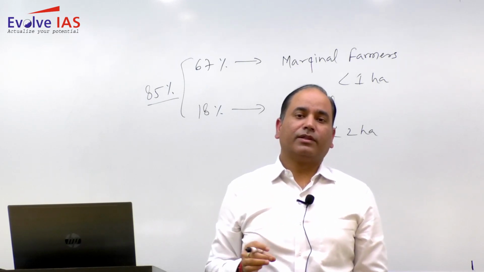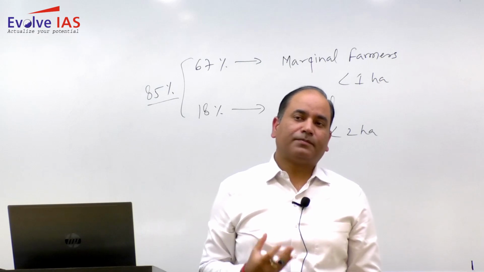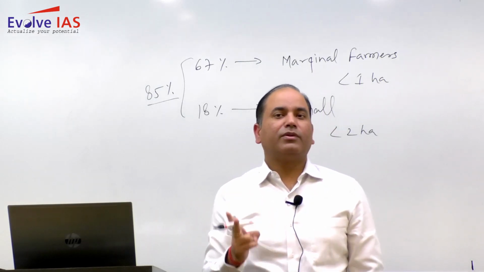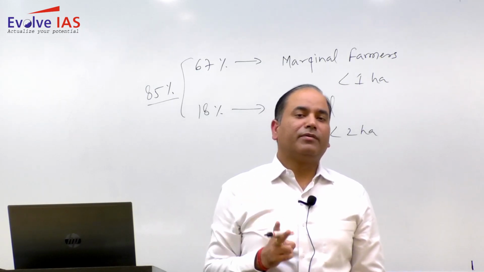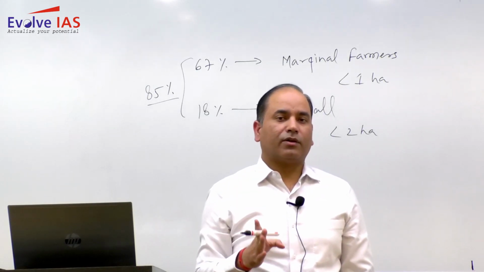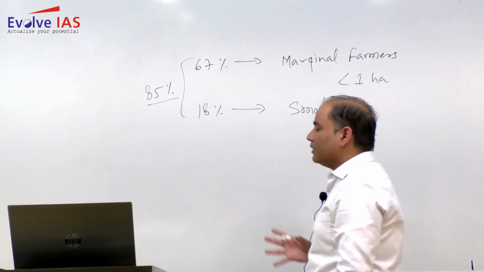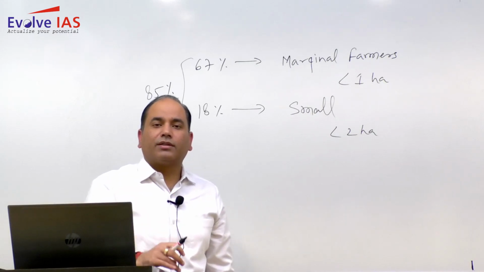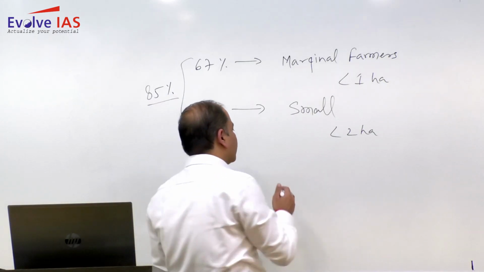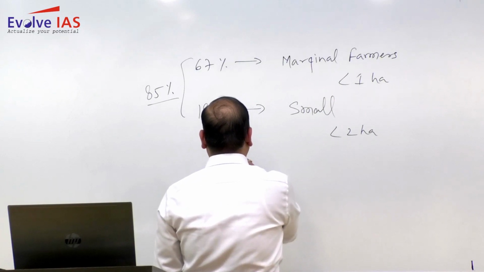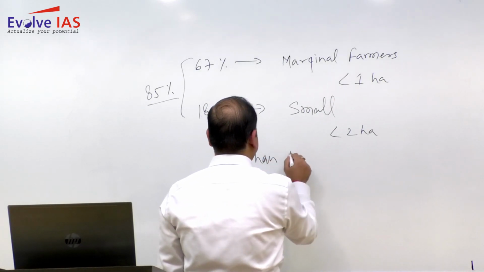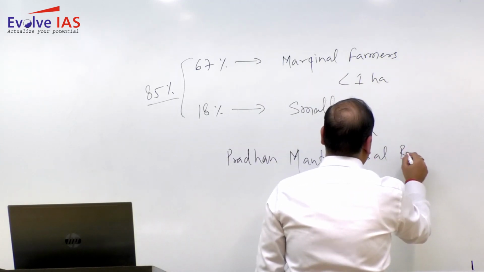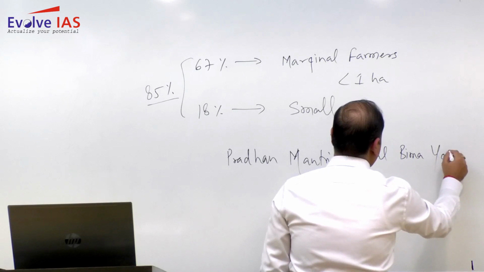Within the backdrop of this, lots of schemes, lots of programs have been launched. These are the farmers who happen to be most prone in case of any eventuality like the failure of the crop. So the crop insurance schemes have been initiated from time to time, and later on almost all the crop insurance schemes have been subsumed in the form of Pradhan Mantri Fasal Bima Yojana.